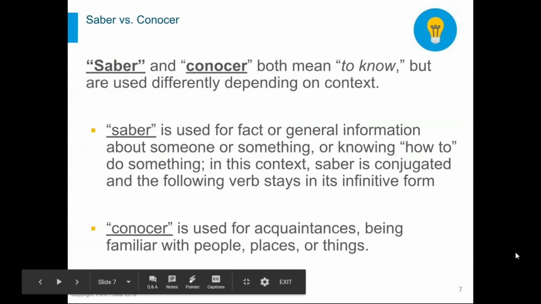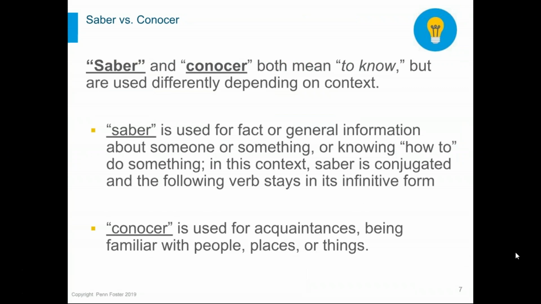Okay, now we're going to transition and discuss saber and conocer, the two verbs that mean to know, but also have different uses and contexts in Spanish, and again, are not interchangeable. You cannot use one in place of the other. And as you notice there, saber would be used to state fact or general information about someone or something, or when stating knowing how to do something. For instance, I know how to speak Spanish.